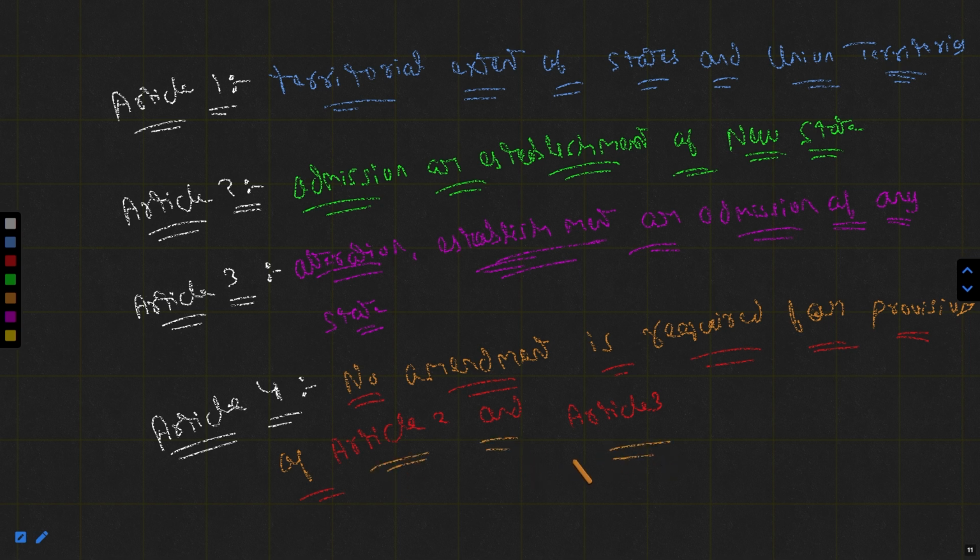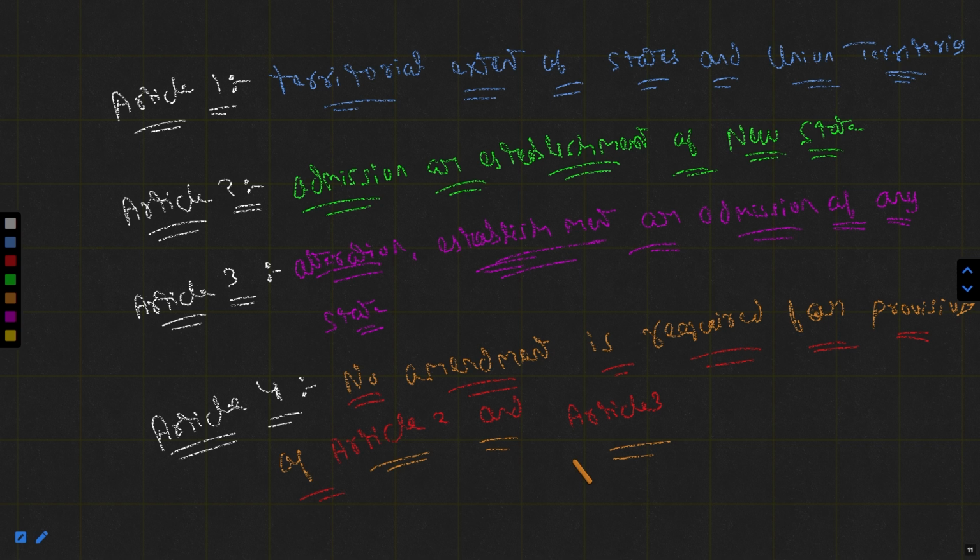All right. So here you can see there are four articles in total. The first article contains the territorial extent of the states and the union territories. The second article talks about the admission or establishment of a new state. The third article talks about the alteration, establishment, or admission of any state. The fourth article says no amendment is required for the provisions of Article 2 and Article 3.